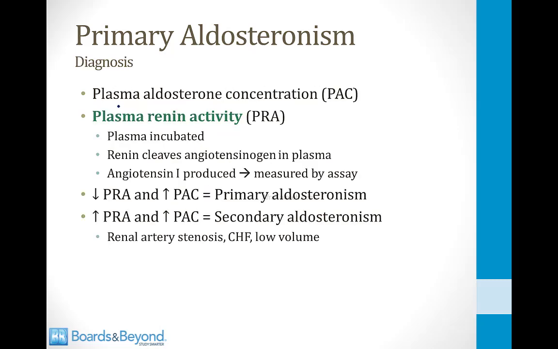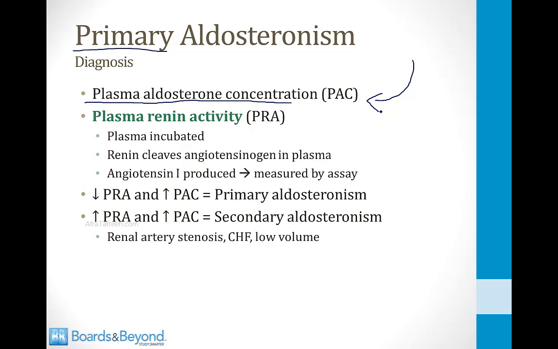You might think that you could diagnose this condition simply by measuring the plasma aldosterone concentration and showing that it is high. However, you have to remember that aldosterone levels go up in heart failure and many other conditions as part of the normal activation of the renin-angiotensin system. So to diagnose primary aldosteronism, you have to show not only that the aldosterone level is high, but also that the activity of the renin-angiotensin system is low. This will indicate that the adrenal gland is producing too much aldosterone without being stimulated.